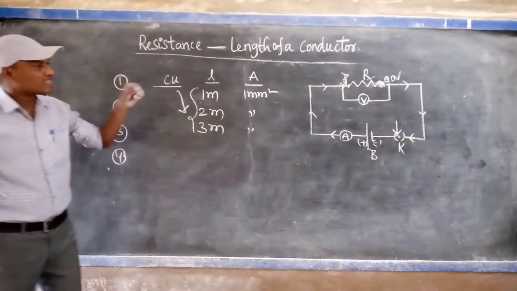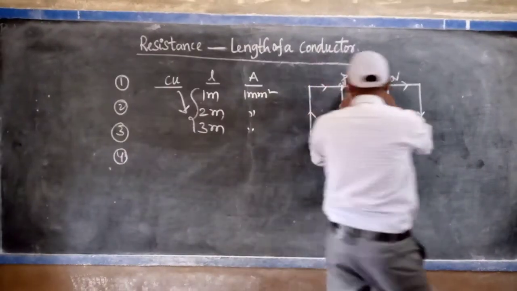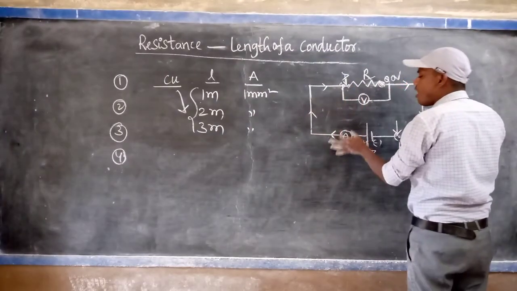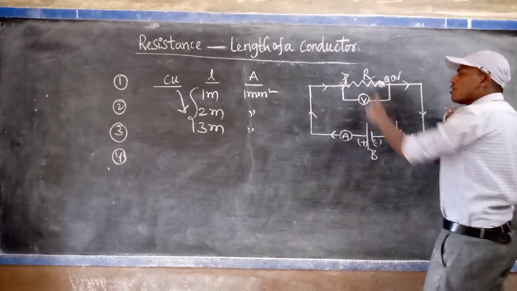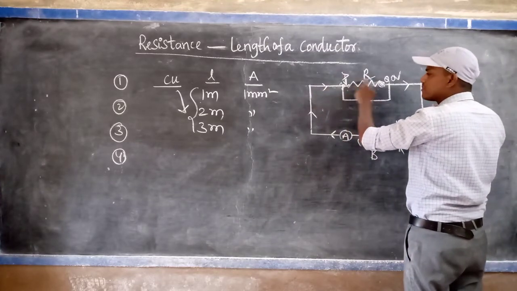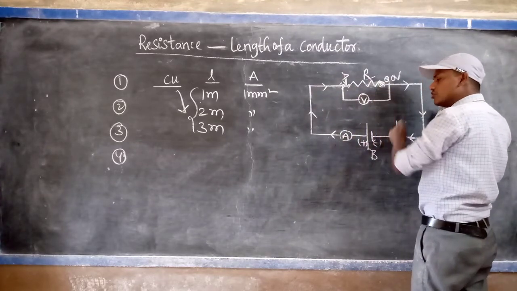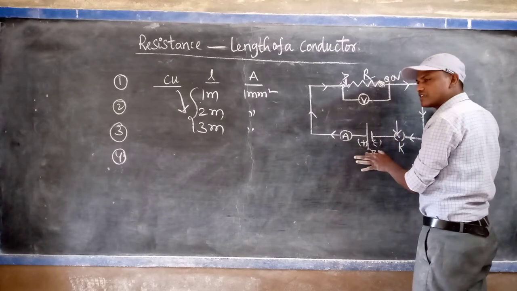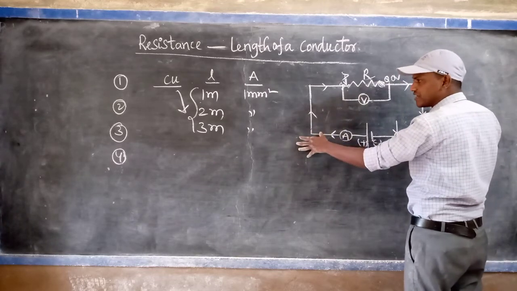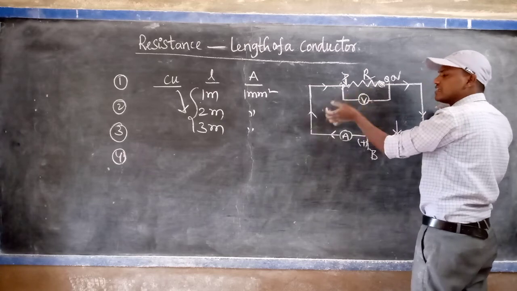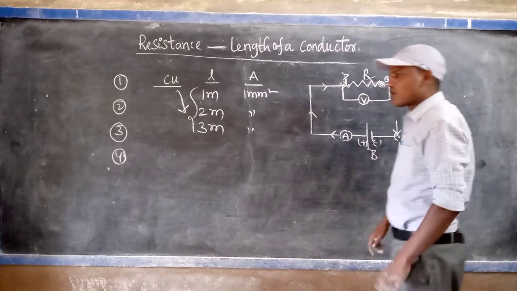When 1 meter length of the wire is placed between the P and the Q, how much current is flowing in the circuit? Now remove the 1 meter and replace it with the 2 meters and do the same experiment by keeping the constant voltage and note the ammeter reading. Now in the third case 3 meters wire is used.